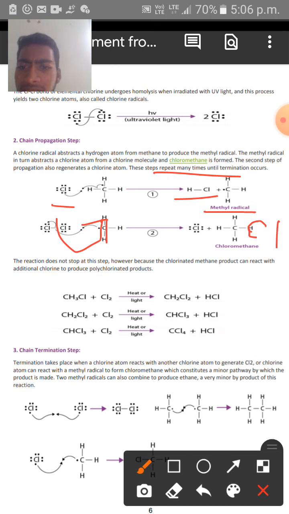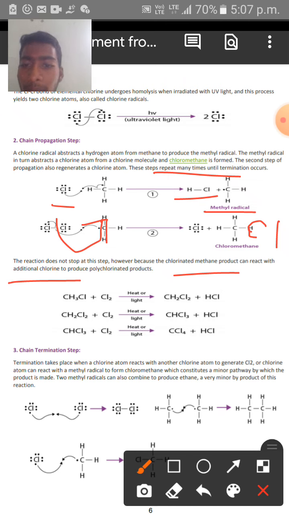And see here, the reaction does not stop at this step actually, because the chlorinated methane product can react with additional chlorine atoms, chlorine radicals or chlorine molecules to produce polychlorinated products. Means many chlorine atoms are present in that alkane.